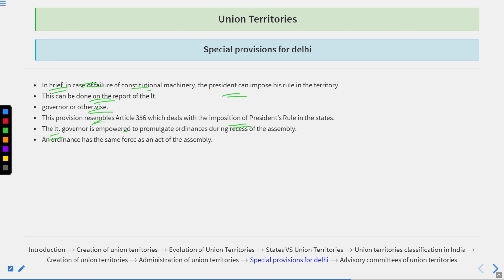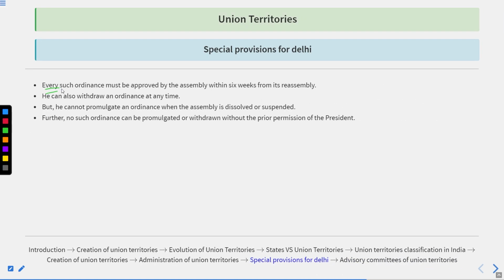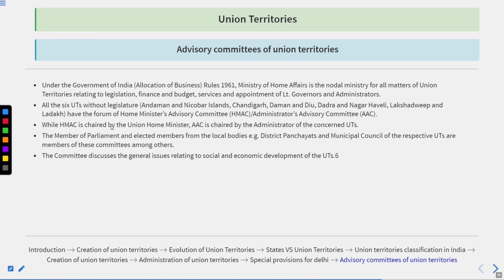The Lieutenant Governor is empowered to promulgate ordinances during the recess of the Assembly. An ordinance has the same force as an act of the Assembly. Every such ordinance must be approved by the Assembly within 6 weeks from its reassembly. He could also withdraw an ordinance at any time, but could not promulgate an ordinance when the Assembly is dissolved or suspended. Further, no such ordinance can be promulgated or withdrawn without the prior permission of the President of India.